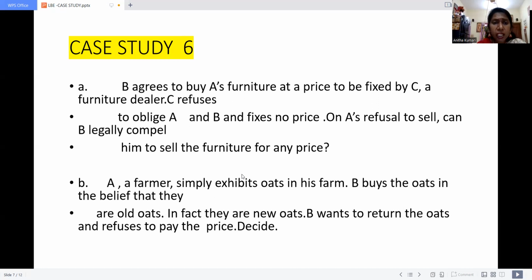So here, C refused to obligate A and B and fixed no price. So here, this is an agency which is created based on some condition. That is called estoppel.